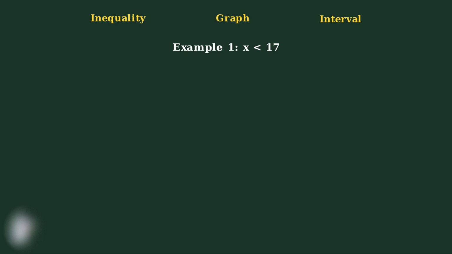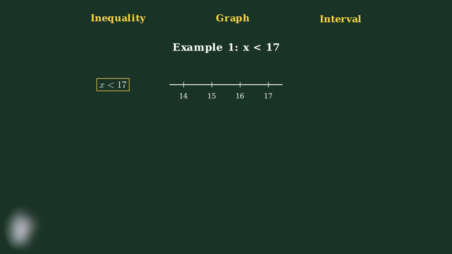Let's start with a simple example. Suppose we have the solution x is less than 17. We'll show how to express this in all 3 ways. First, inequality notation. This is the most straightforward way. We simply write x is less than 17. This tells us that x can be any number smaller than 17, but not 17 itself.